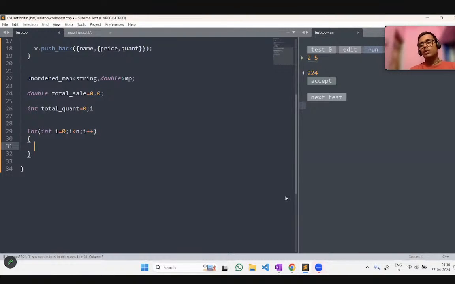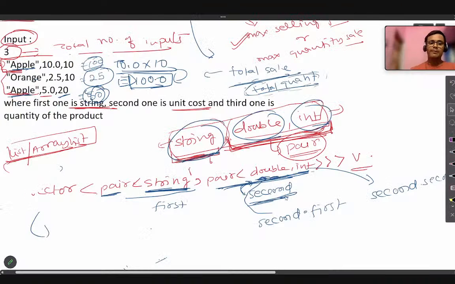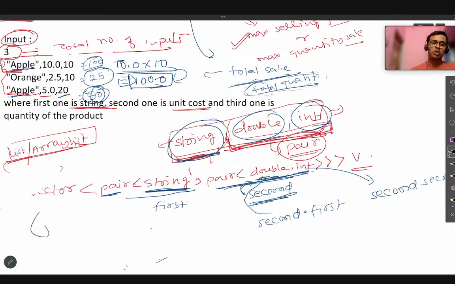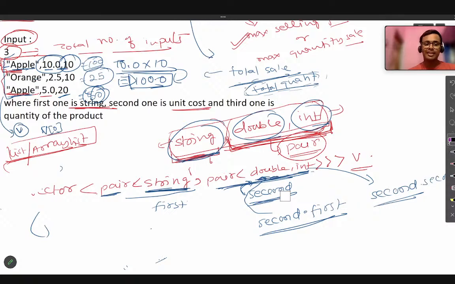Every time we get a single input, and for total sale, we have to multiply this and this. So to get this, what we have to do? Second dot first. And to get this, second dot second. Now, which second dot second? If all of this is included in the vector v, then this will be at the 0th position, so v of 0. And currently we are iterating over it, so v of i.